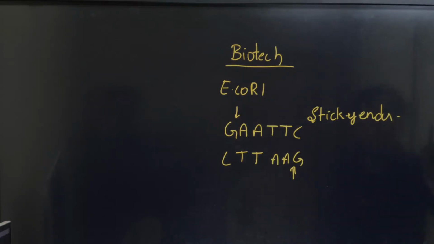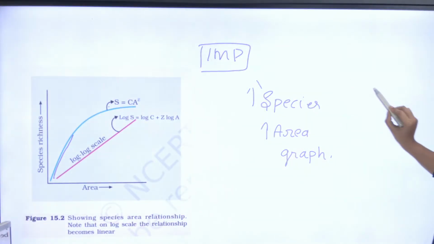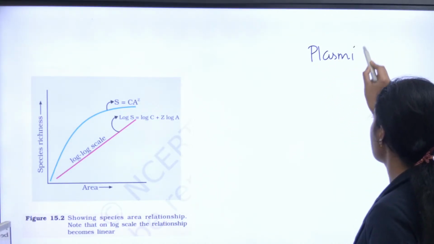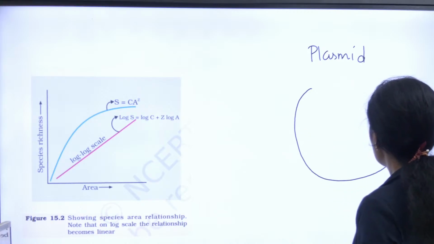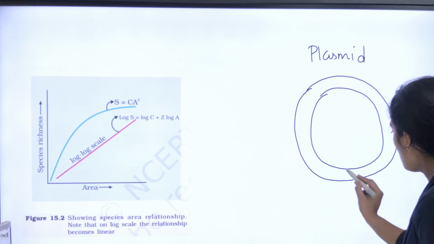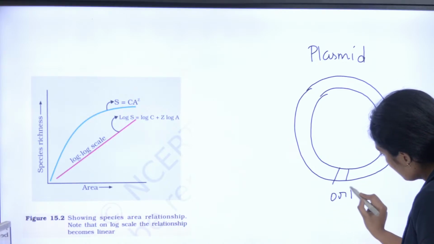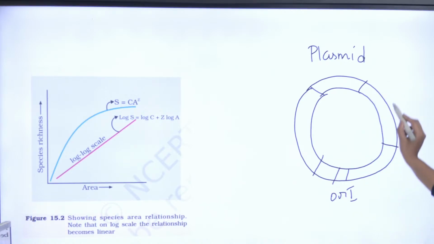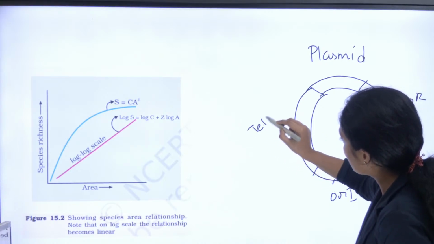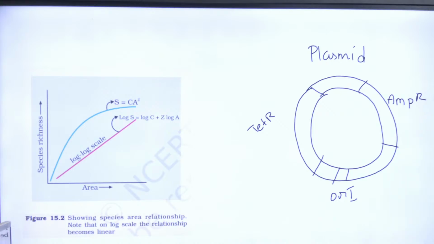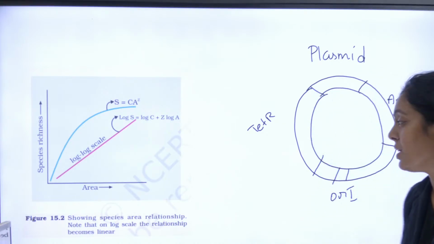Next you have the most important thing, that is your plasmid. What plasmid do you have in your book, guys? pBR322. So it has an ori site. It has multiple cloning sites. One is your ampicillin resistance gene. The other one is your tetracycline resistance gene. Here the restriction sites come, and the restriction sites you can just draw. pBR322 is very important.